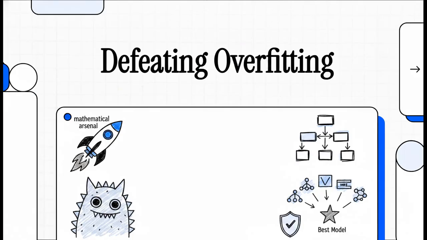Welcome to this explainer. Today, we're essentially building a mathematical arsenal. Our main enemy here? Overfitting. We're going to use a structured framework built right on top of core machine learning concepts to automatically select the absolute best model for any given dataset. And we aren't just skimming the surface, learning what these tools are. We're getting into exactly how and why they work to completely bulletproof your algorithms.